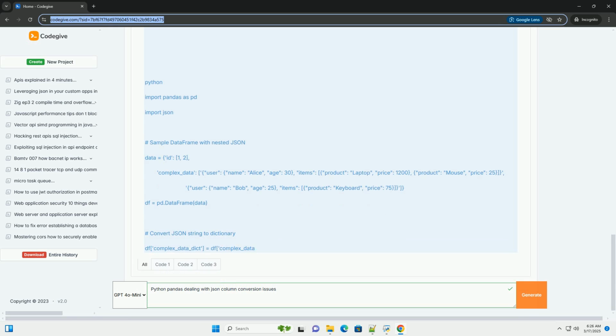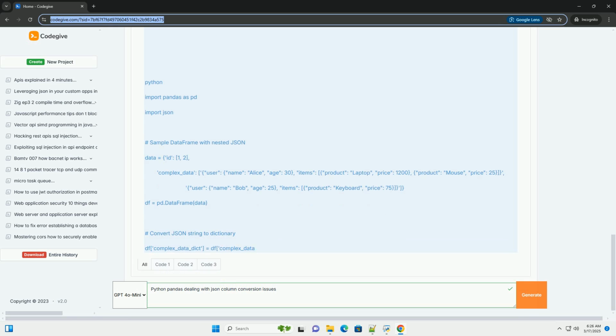Why convert JSON strings to Python dictionaries or lists? It allows you to access specific elements within the JSON structure, perform more complex data transformations and aggregations, easily create new columns based on JSON values, and clean and validate data within the JSON structure.